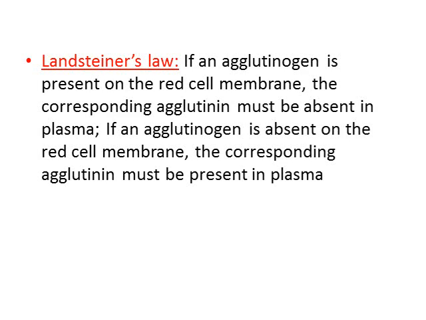If an agglutinogen is absent on the red cell membrane, the corresponding agglutinin must be present in the plasma. And while you state this law, you will have to state it completely. You cannot tell the first part and say vice versa, because it will not make sense. Because there are some blood grouping systems which will obey only the first half of the law and not the rest.